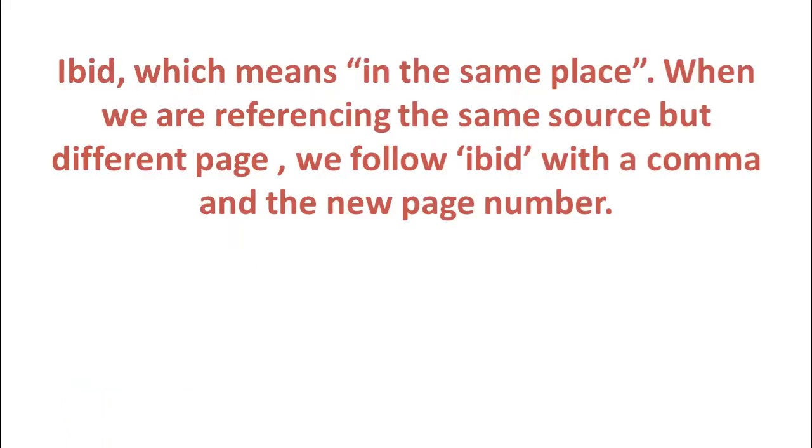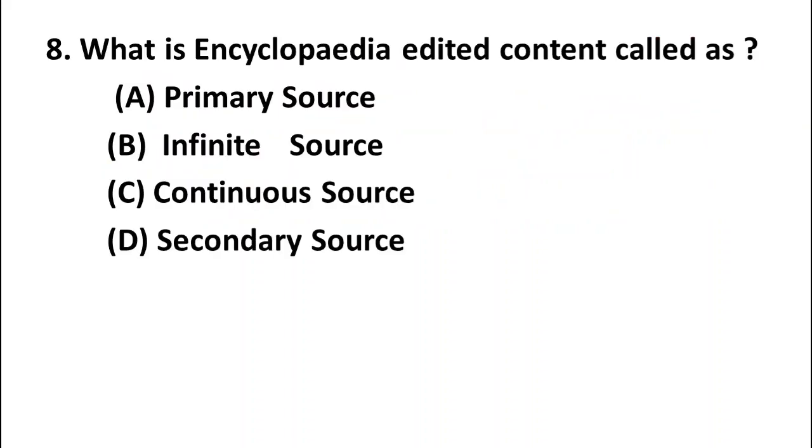Ibid stands for in the same place. When we are referencing the same source but in different pages, that time we follow ibid with a comma and the new page number.